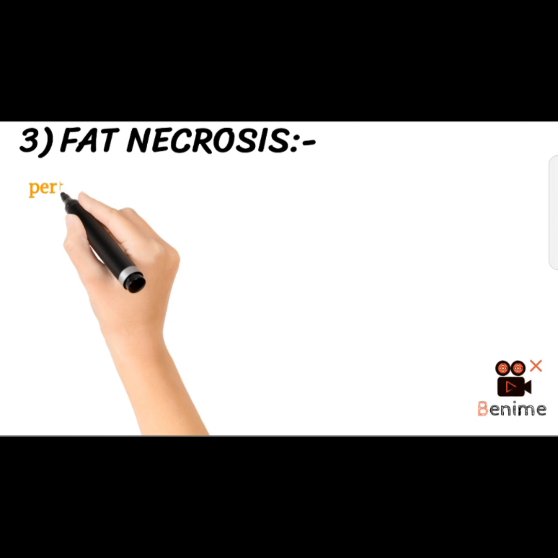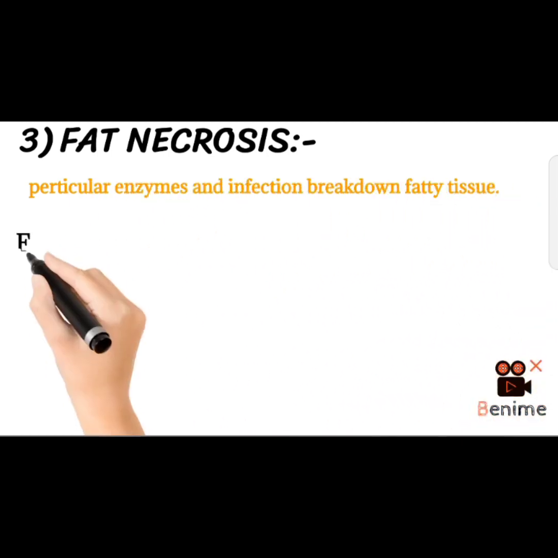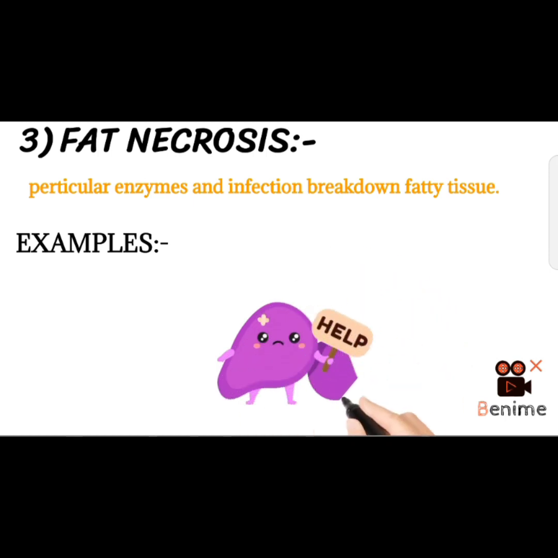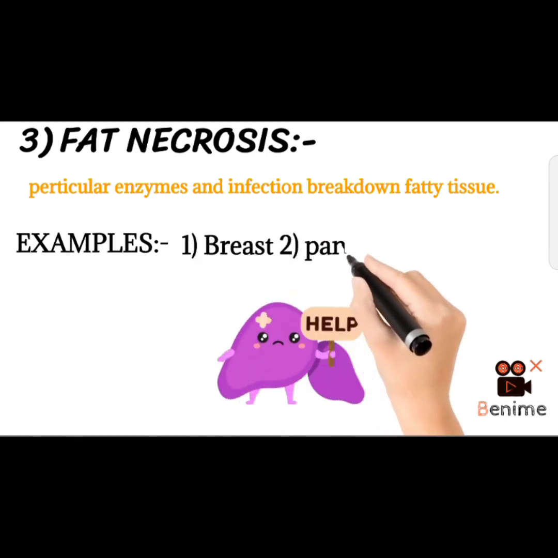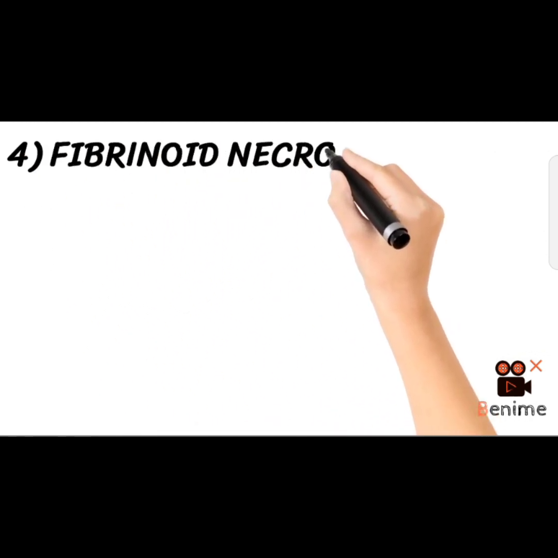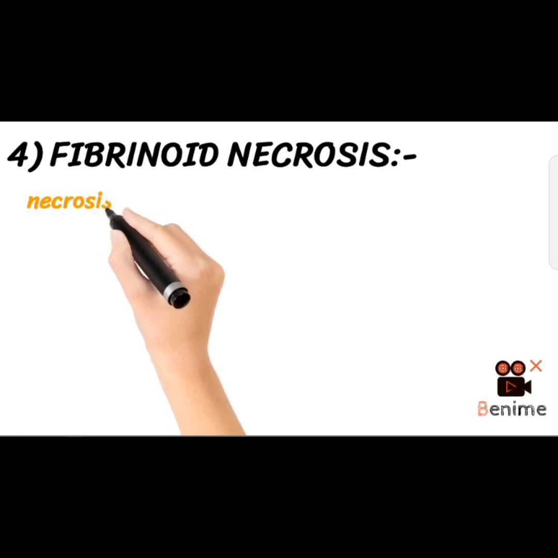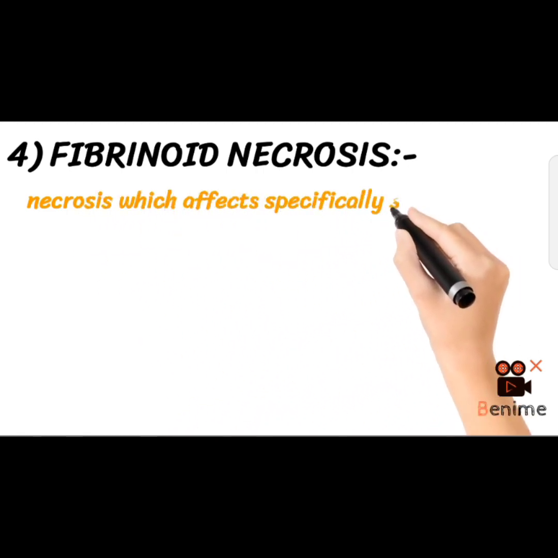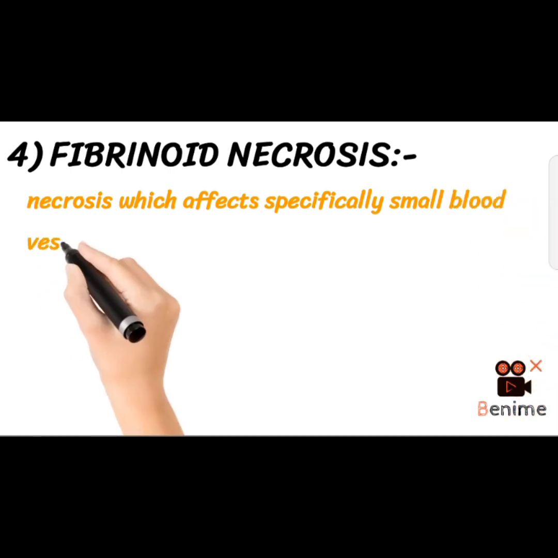Number 3, fat necrosis. Here particular enzymes and infection break down the fatty tissues. Examples: breast and pancreas. Number 4, fibrinoid necrosis. This is the most important. It is necrosis which specifically affects small blood vessels.